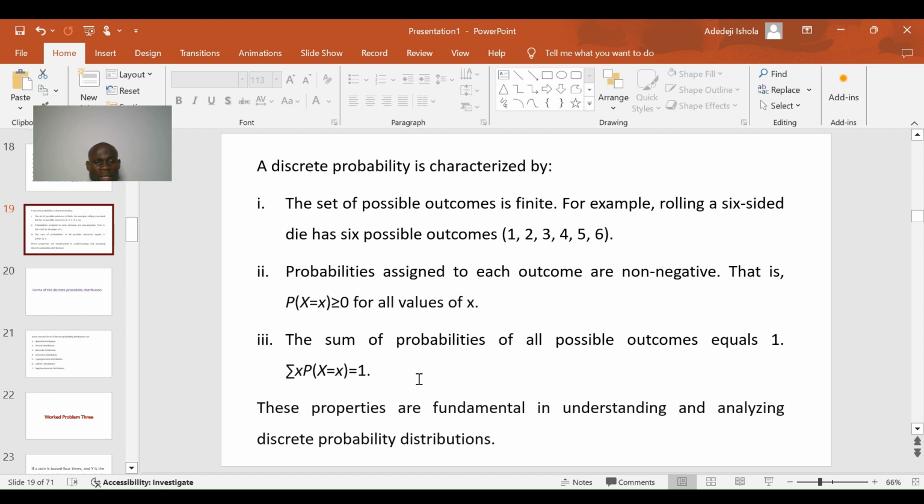And the last property is that the sum of all the probabilities of the outcomes must equal 1. The probability of a 1 showing up on a six-sided die will be 1 over 6. The probability of a 2 will be 1 over 6.